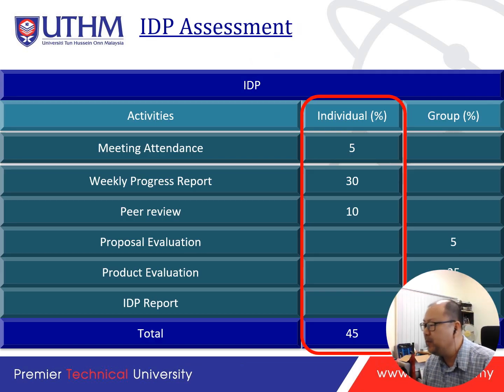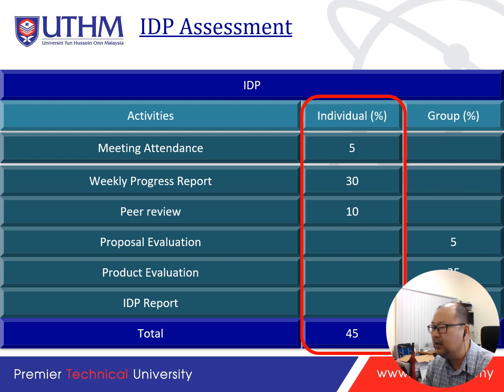This assessment, I need you to pay attention to this assessment. We are going to remind you from time to time. Still, from my experience in the previous semester, a number of students are very ignorant about the reminder and the assessment. Pay attention to what we share in the slide, as well as the guideline. If you are not too sure, feel free to post your question in the group.